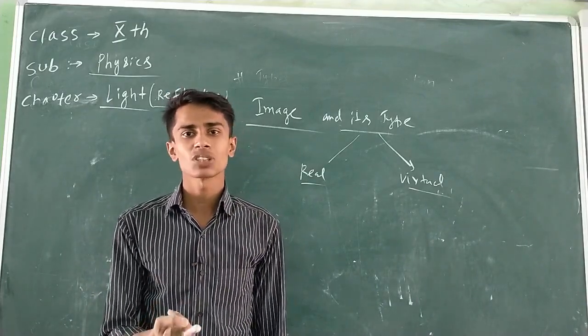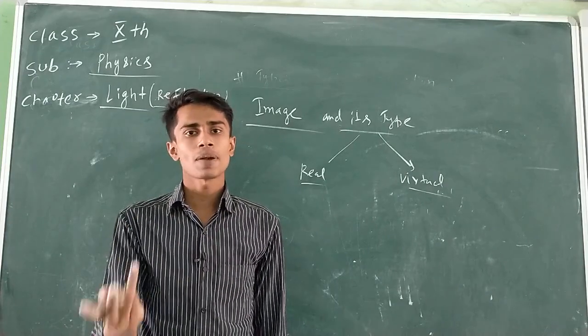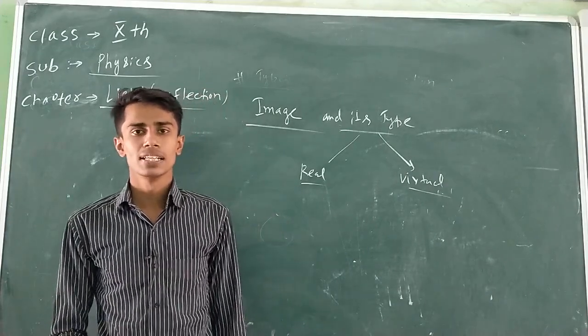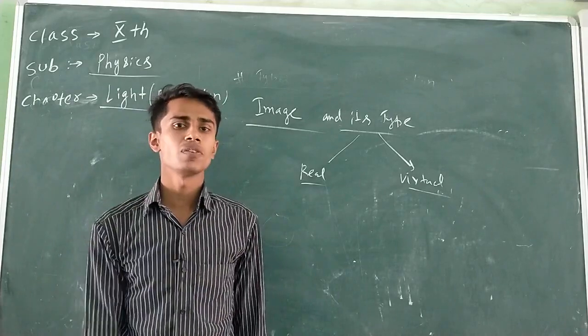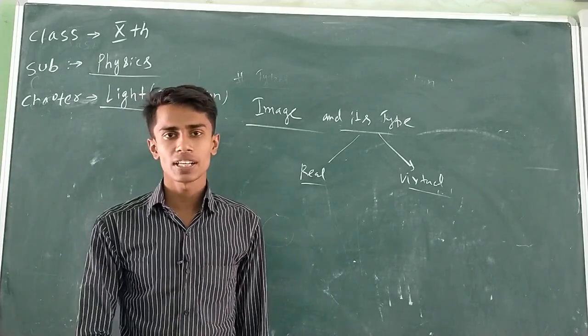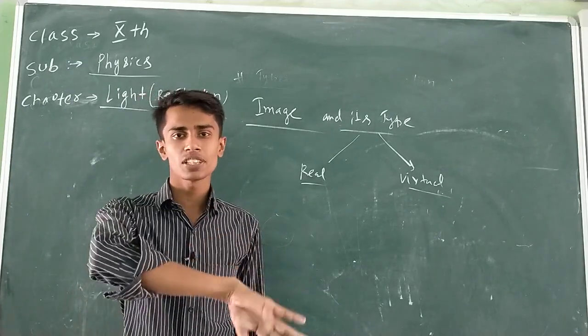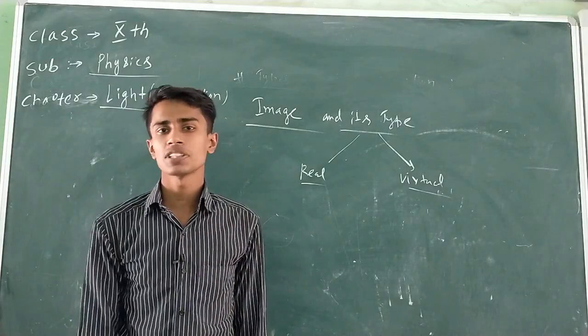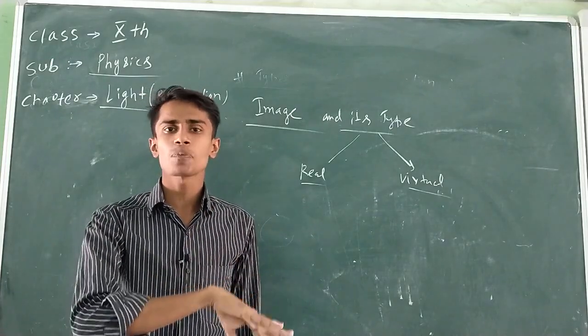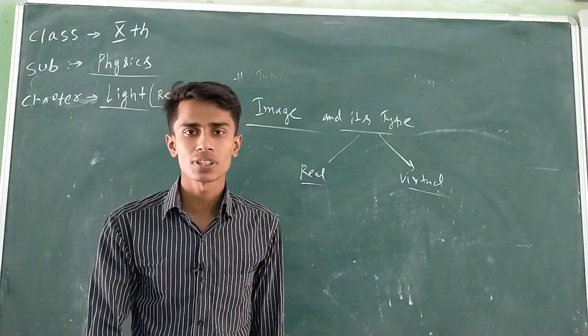If reflected light rays are meeting actually in front of the mirror, the image will be real. If reflected light rays are not meeting actually in front of the mirror, they appear to meet behind the mirror, the image will be virtual. A real image is always inverted. A virtual image is always erect. A real image is always formed in front of the mirror. A virtual image is always formed behind the mirror. A real image can be projected on a screen, while a virtual image cannot be projected on a screen.